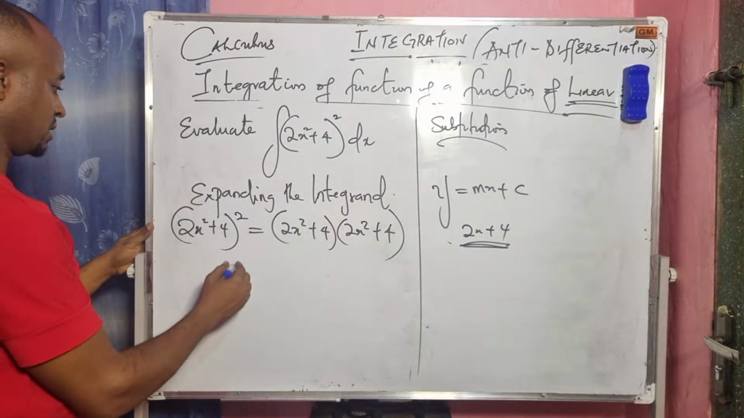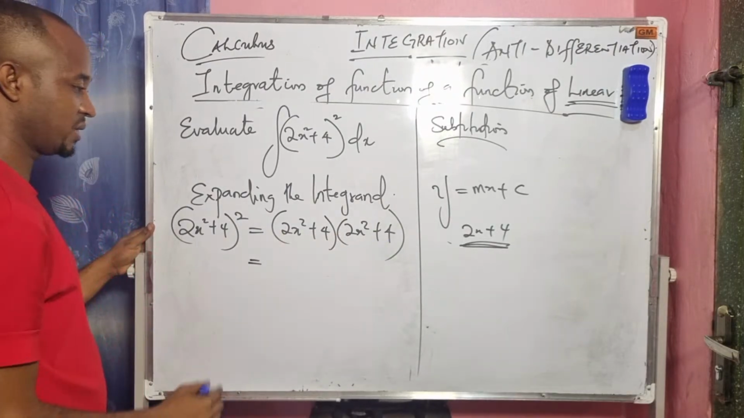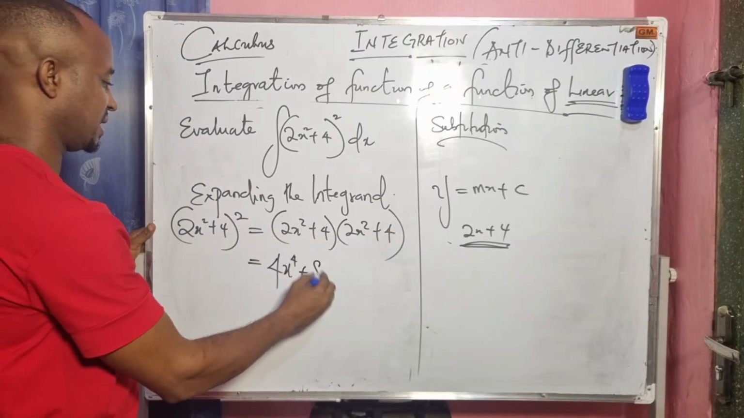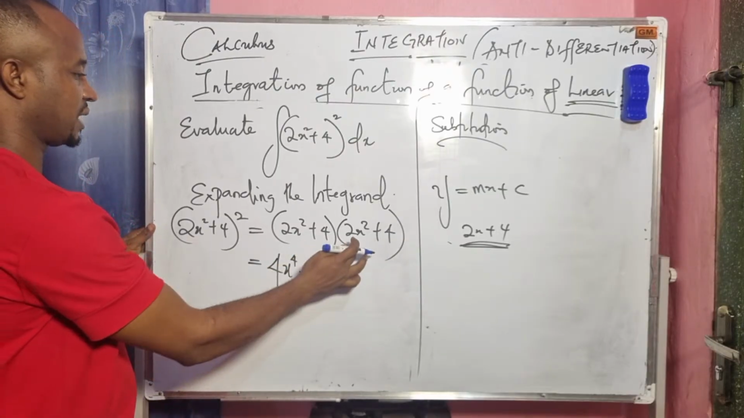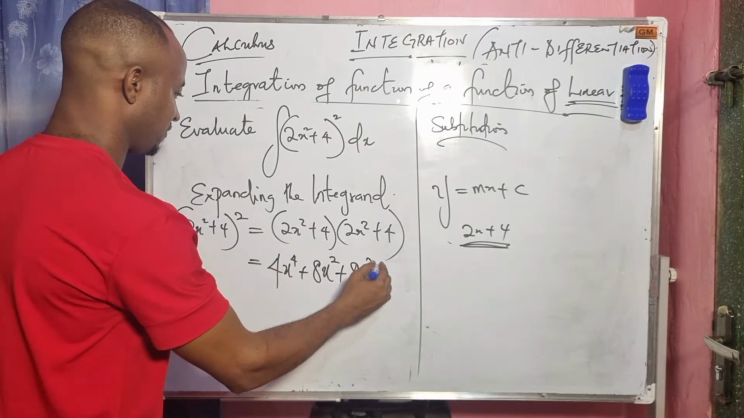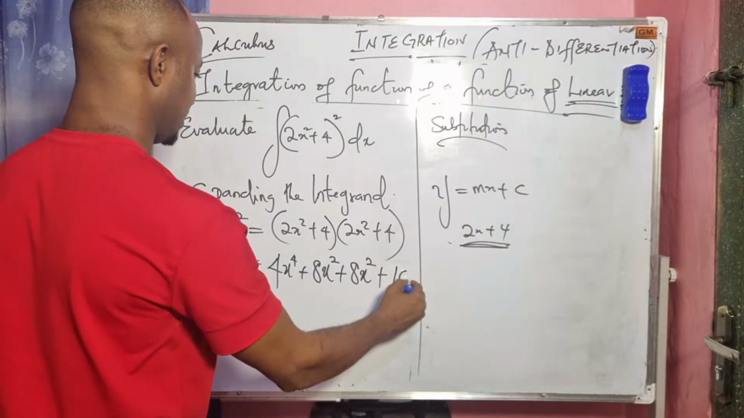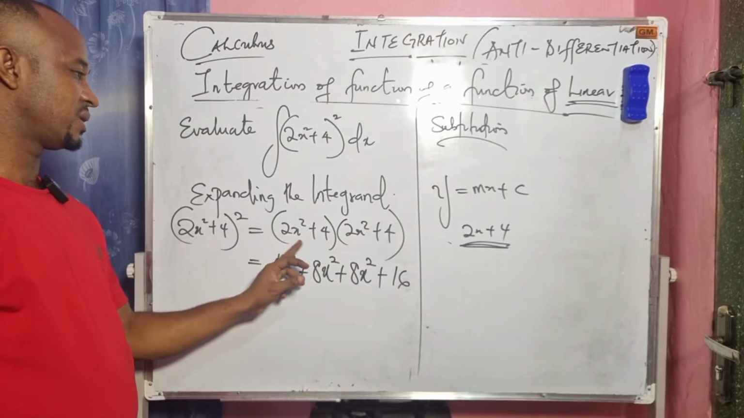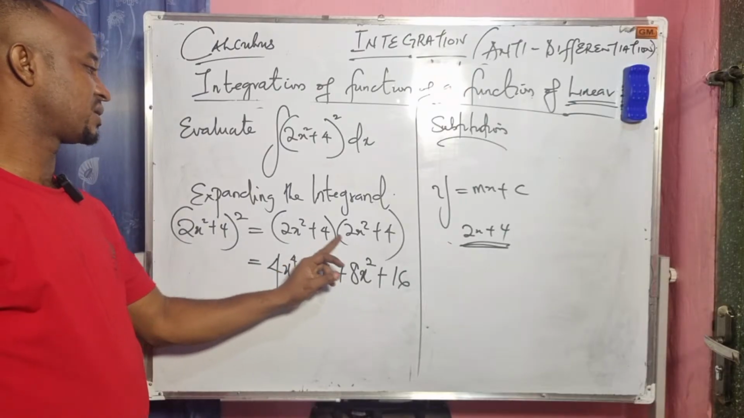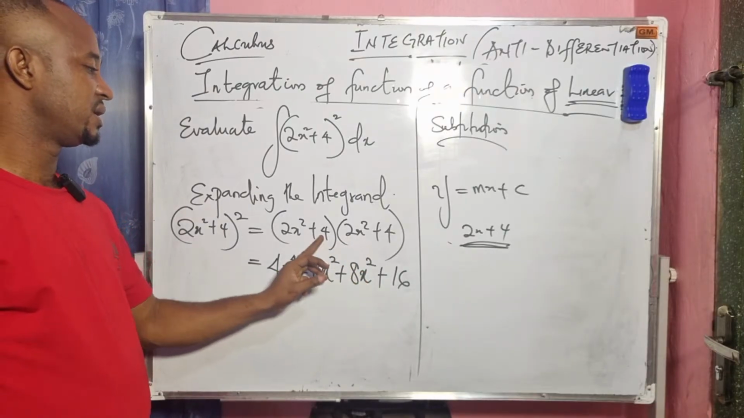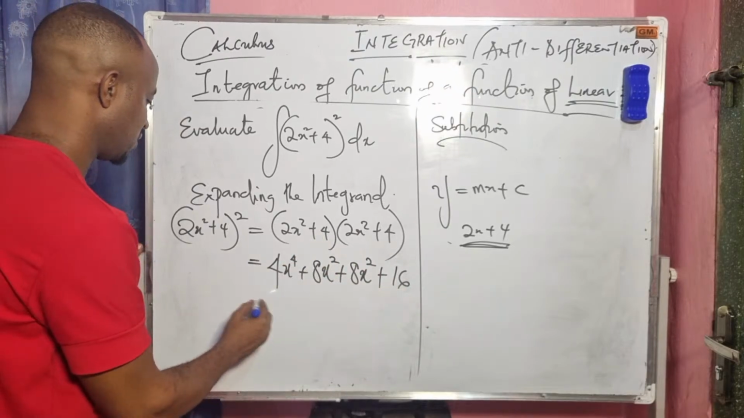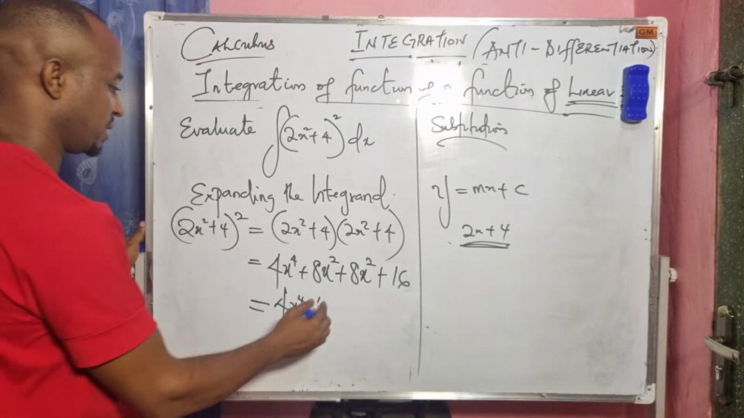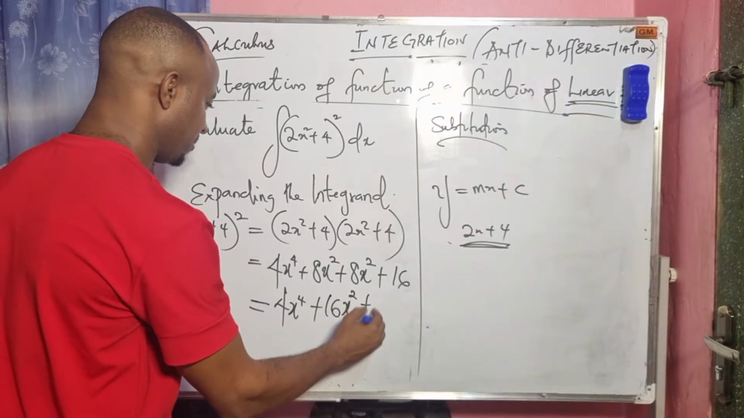Let's expand. 2x squared times 2x squared is 4x to the power of 4. 2x squared times 4 is 8x squared. 4 times 2x squared is still 8x squared. Then 4 times 4 is 16. I repeat again: 2x squared times 2x squared is 4x to the power of 4, 2x squared times 4 is 8x squared, 4 times 2x squared is 8x squared, then 4 times 4 is 16. So this will give us 4x to the power of 4 plus 8x squared plus 8x squared, which is 16x squared.